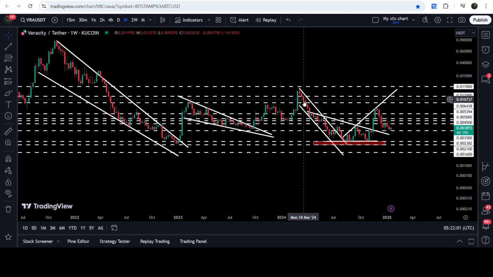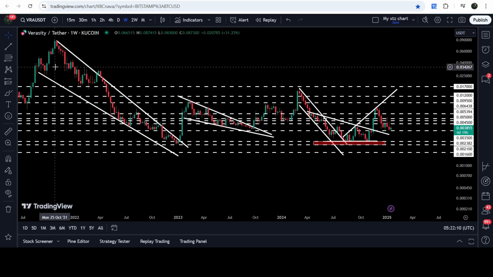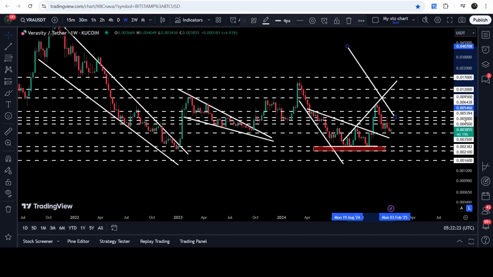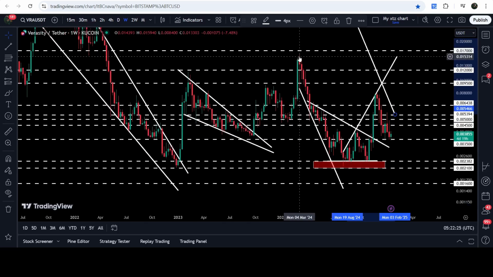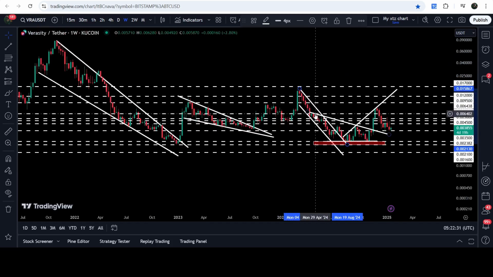I would also like to show you once again this previous breakout from this down channel. And we will also look at this very massive breakout from this big and long-term falling wedge pattern. You can see that after the breakout from this wedge, we had a nice short rally, but the price was rejected by this long-term resistance of 1.7 cents. It went very close to this resistance, moved almost up to 1.6 cents, but could not hit this resistance of 1.7 cents and got stuck inside this channel.